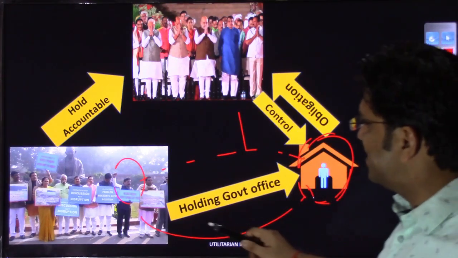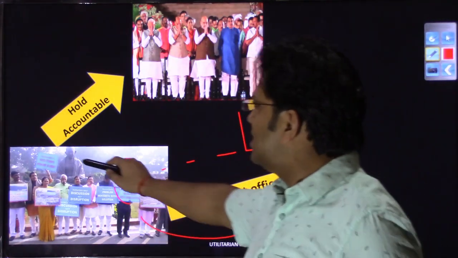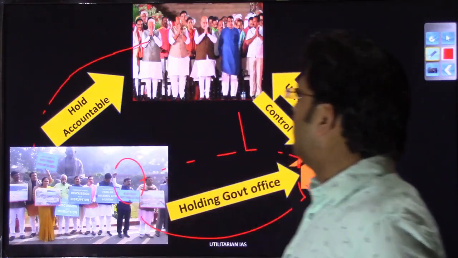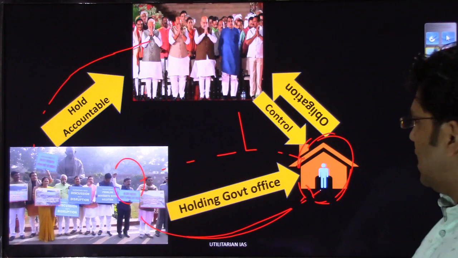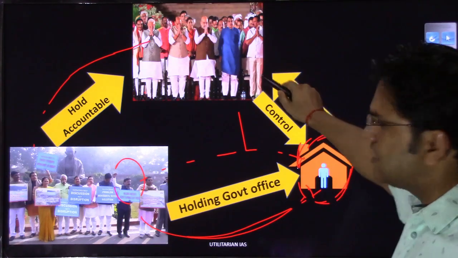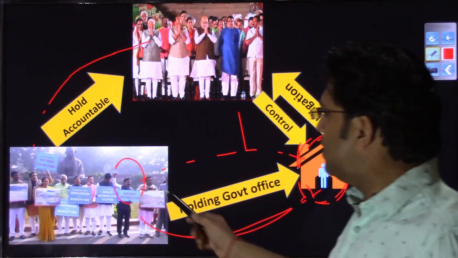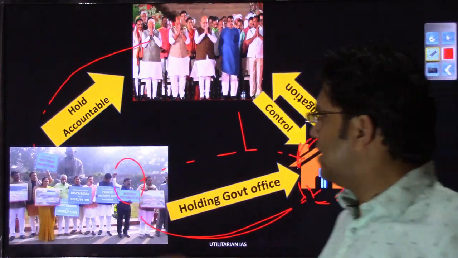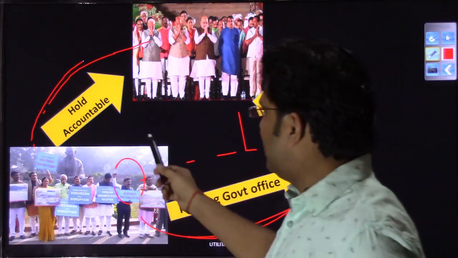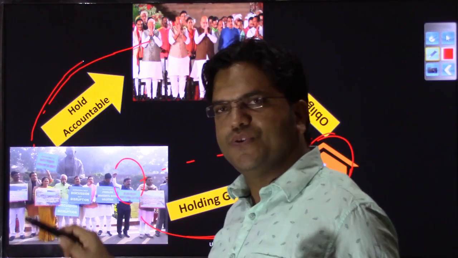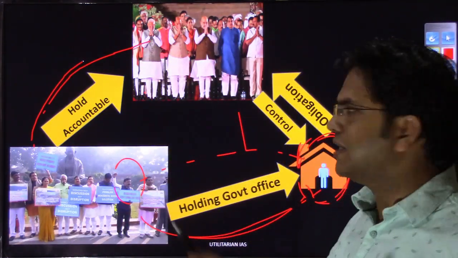Now let us try to understand. His primary job as a member of parliament was to hold the executive accountable, but now, because he is also allowed to hold another government office which is under the administrative control of the executive, would he really be able to independently exercise his law-making function? Would he independently exercise his accountability tools? Would he be able to raise the right questions? Would he be able to question the government?